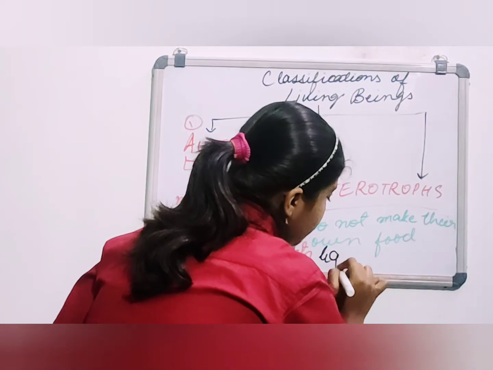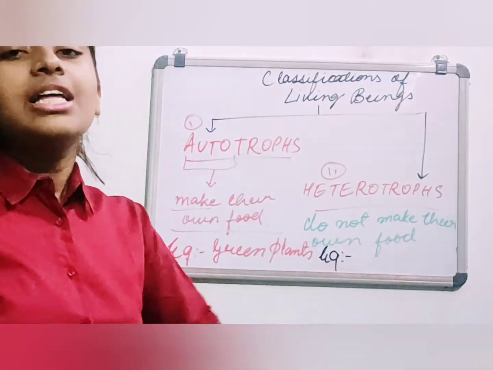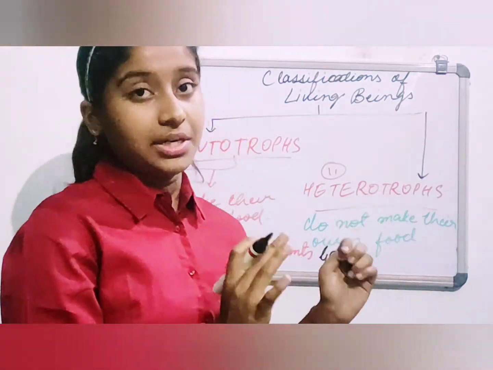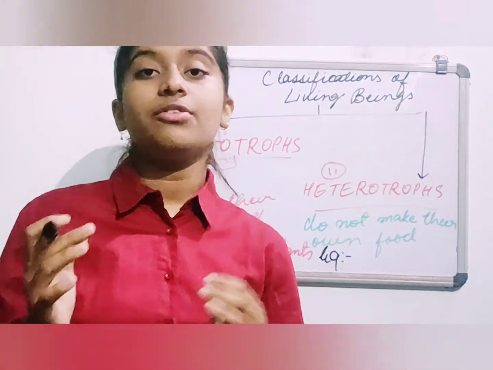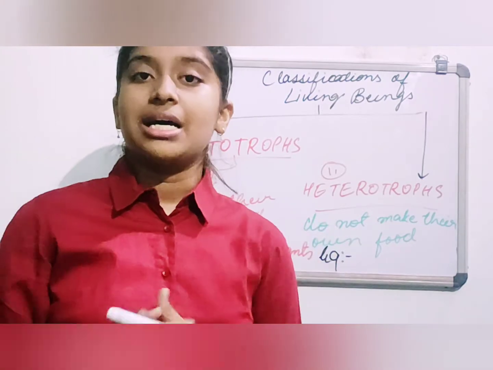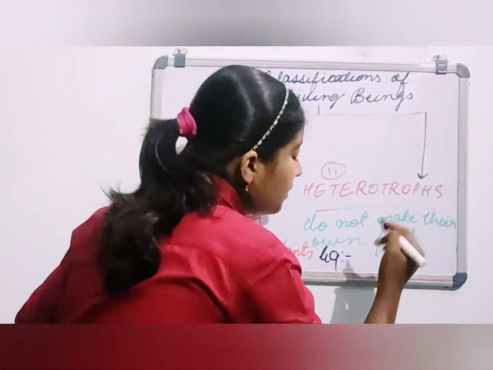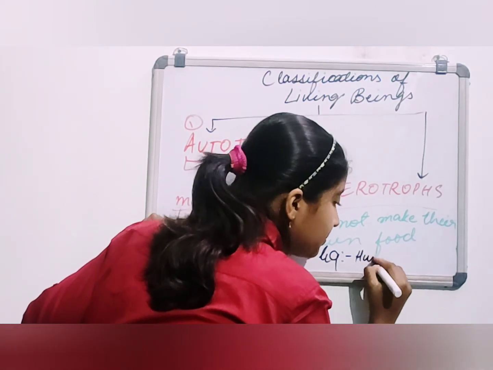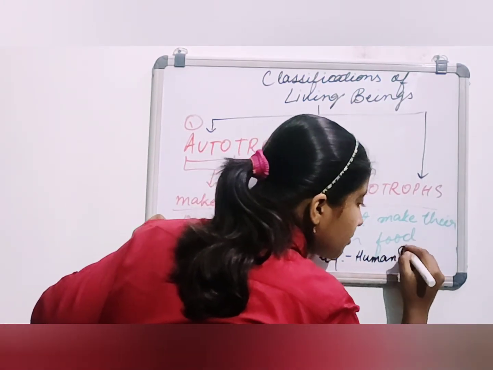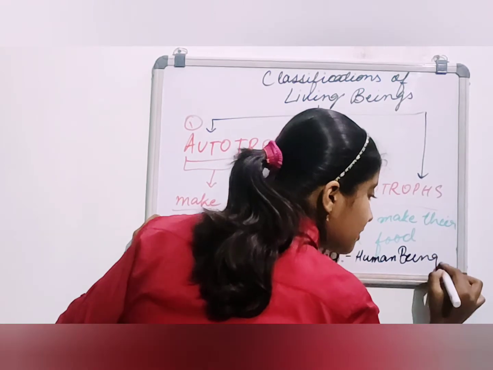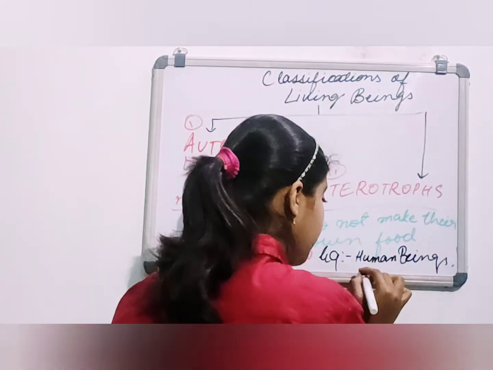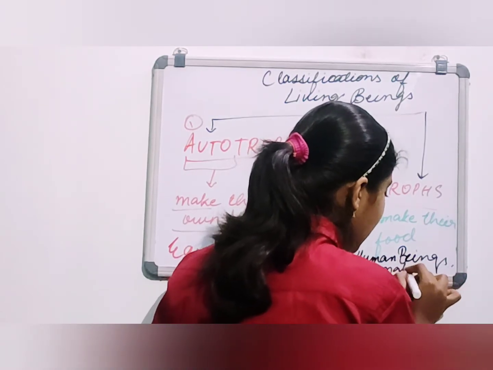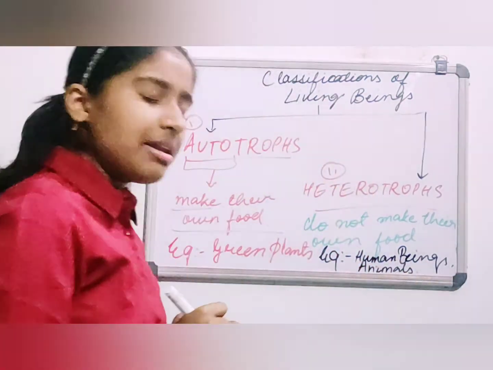Great. So let's study the heterotrophs. In heterotrophs, we have the ones who use the food which is made by the green plants. They actually consume the food which is made by the green plants. Obviously, the examples would be human beings as well as animals, and many others.